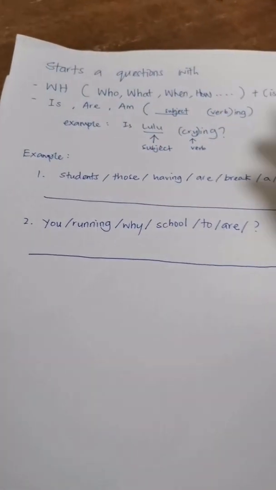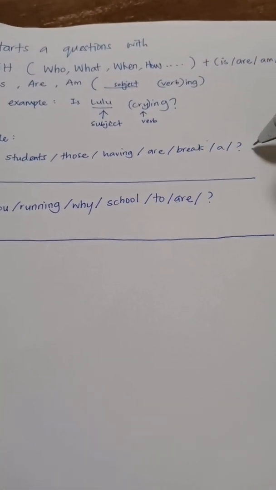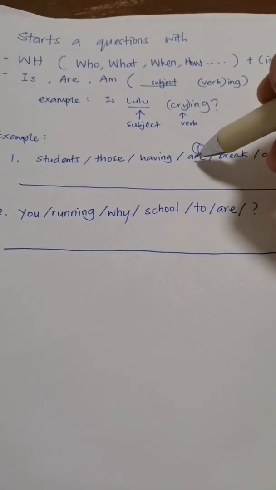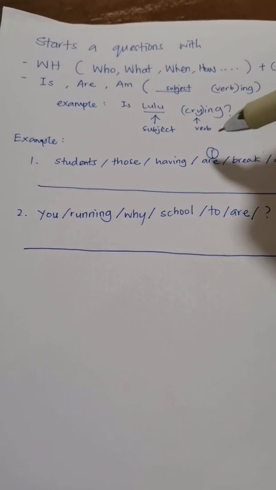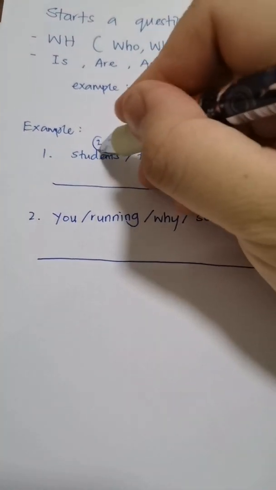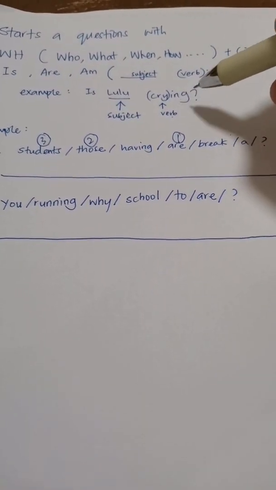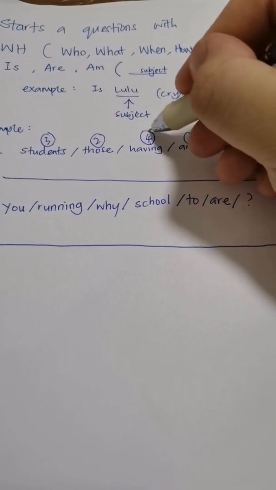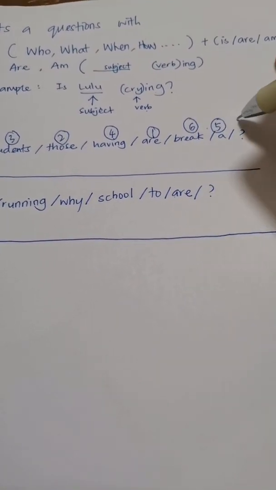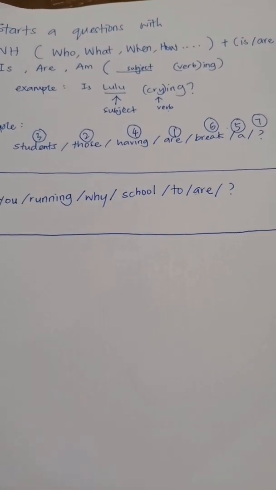So look at example number 1. Students those having are break question mark. So from here we know this one is number 1, are, and who is the subject? Those students, and the present continuous verb plus ing is here, having a break. Are those students having a break?